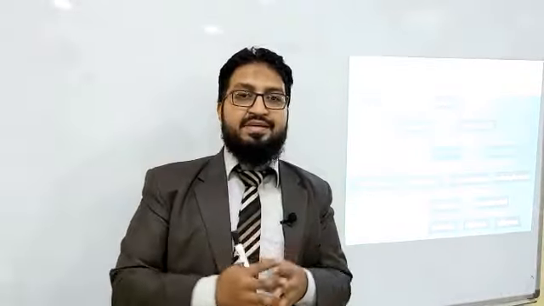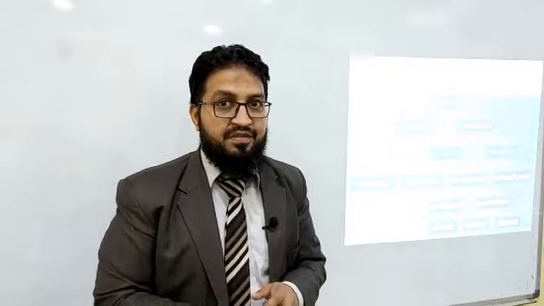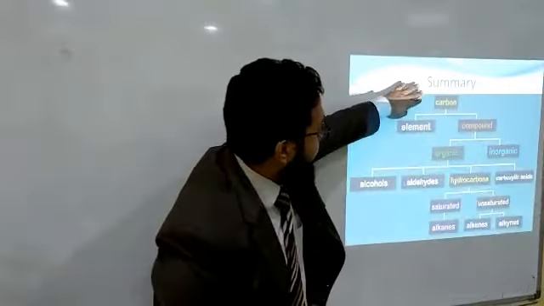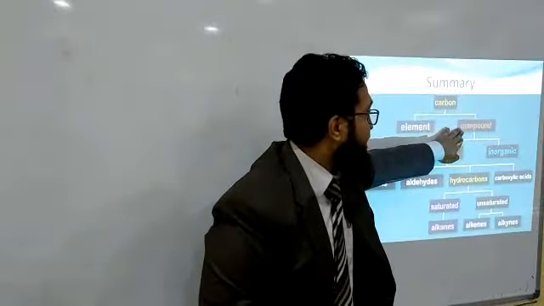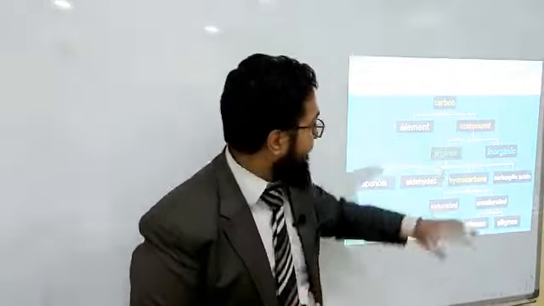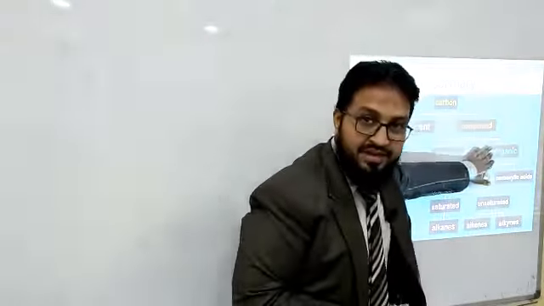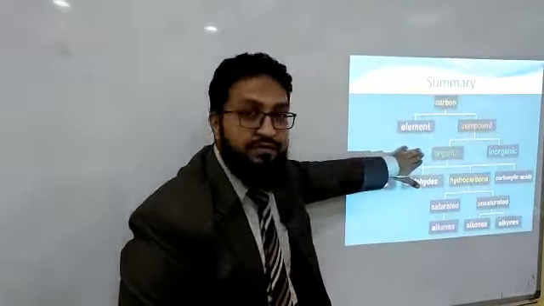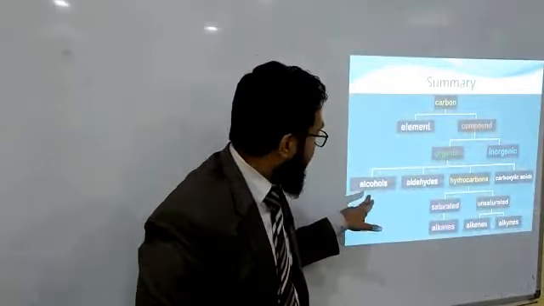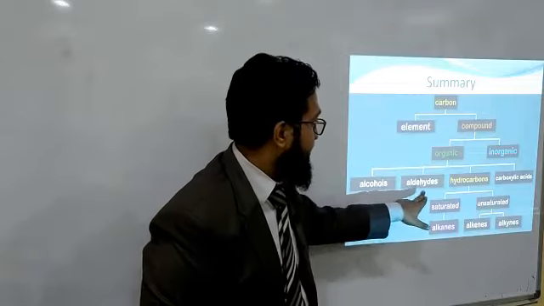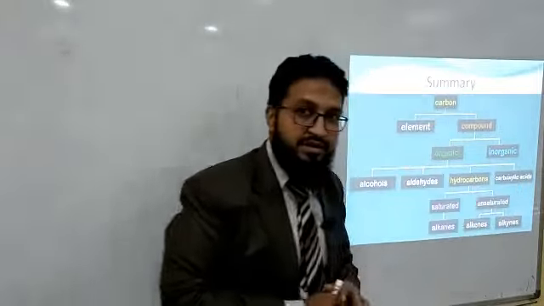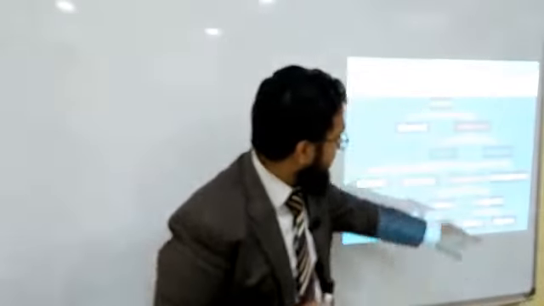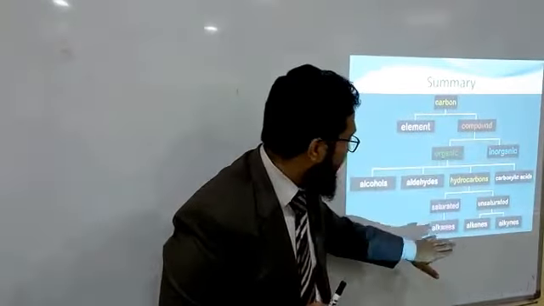The summary of the lesson is very easy for you. Carbon is present in element and compound form. The compounds may be organic and inorganic. We just stick with organic, like alcohols, aldehydes, hydrocarbons and carboxylic acids. Our today's topic was hydrocarbons. So, what are hydrocarbons?